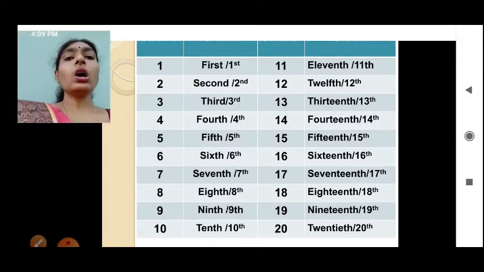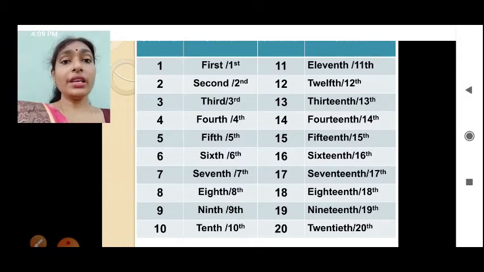Okay. Now let us see this month. September has 30 days. Okay. But today is 28th. That means I am talking about today's date. How many days are there in September? 30 days. But today's date is 28th. Okay, so this ordinal number will represent only the single thing. Okay.